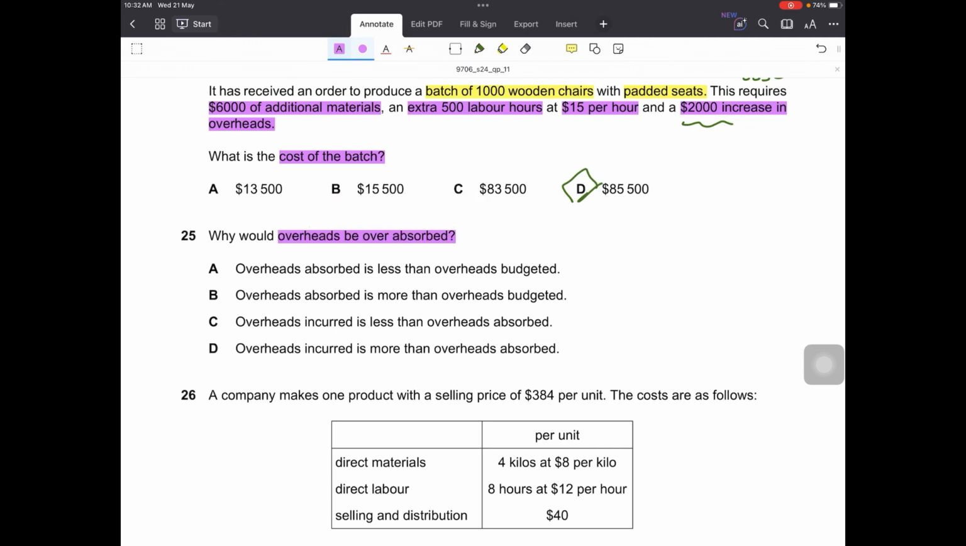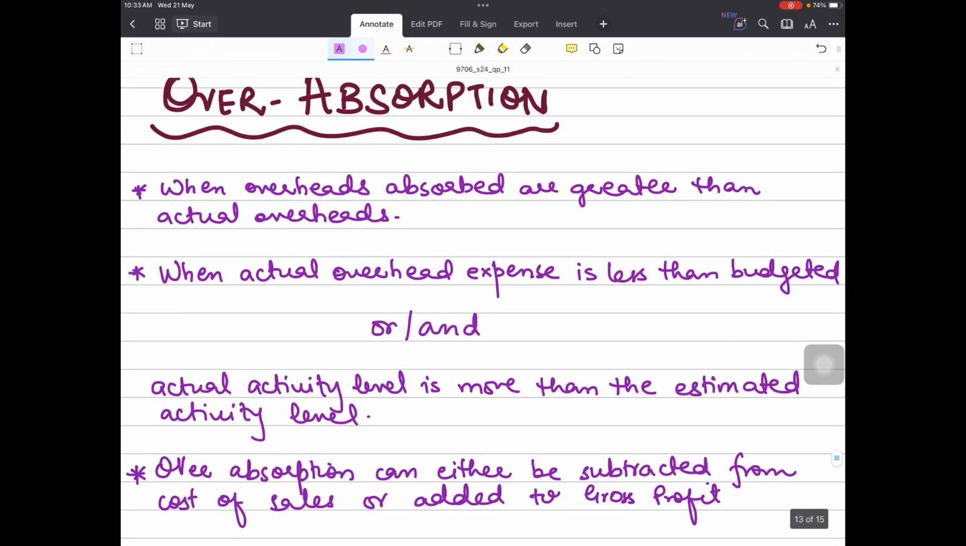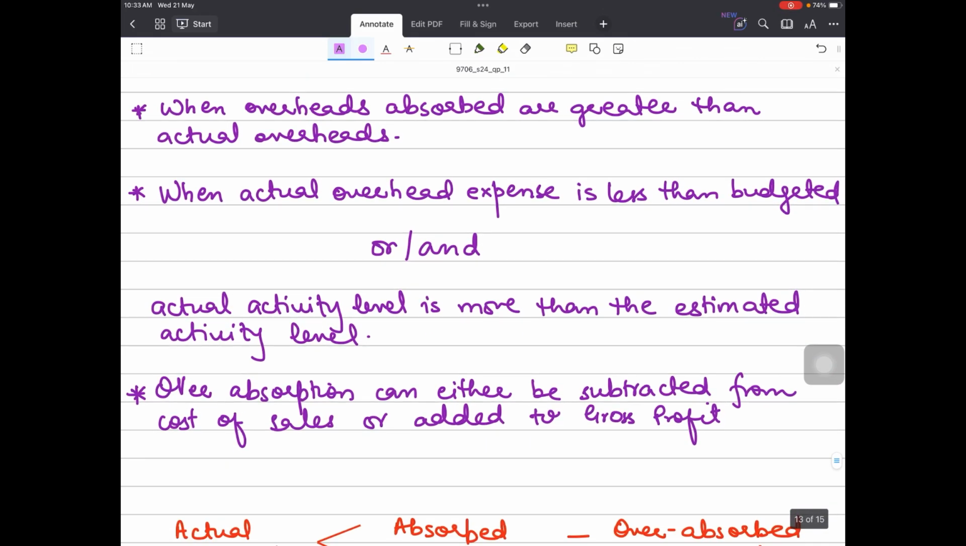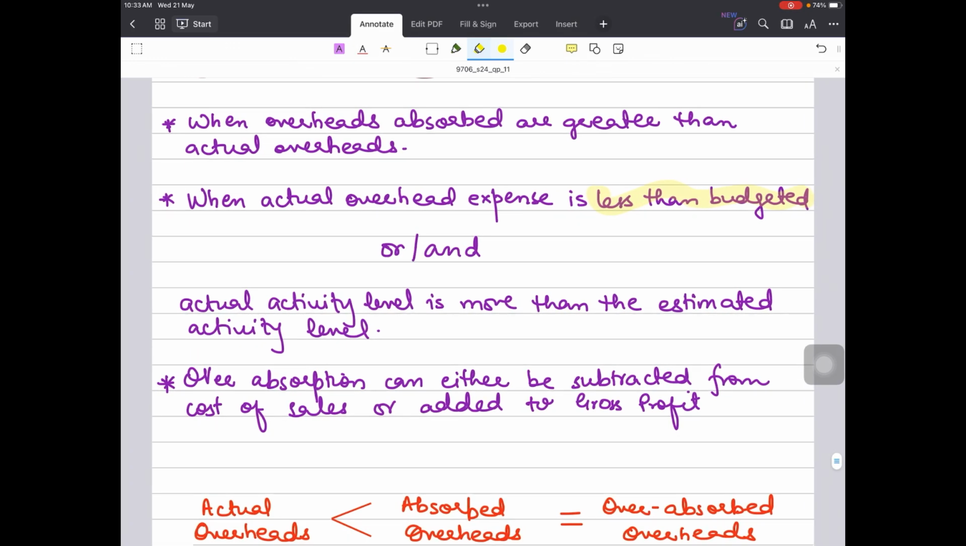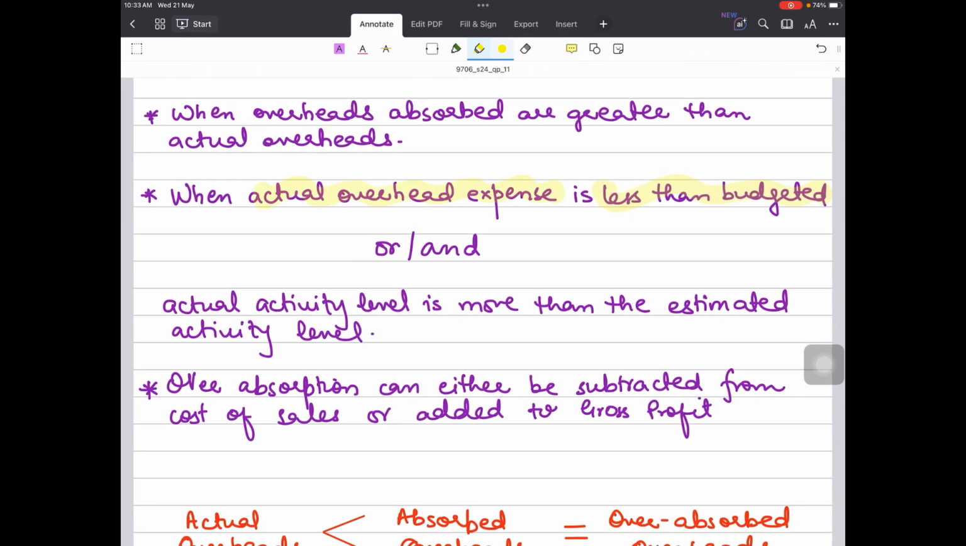Question number 25. Why would overheads be overabsorbed? There are two reasons for overheads being overabsorbed. The first one is when actual overheads expense is less than the budgeted. So what you were expecting, what you absorbed, what you budgeted was more than what you actually incurred. So actual overheads are less than the budgeted.